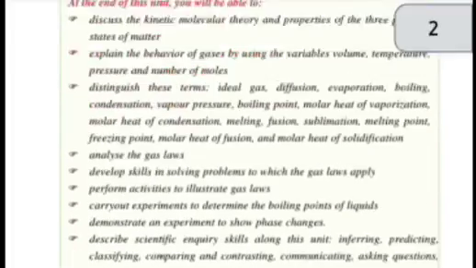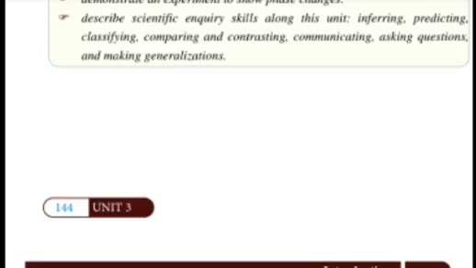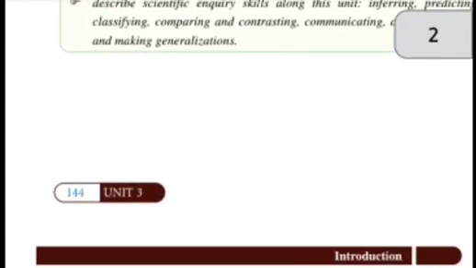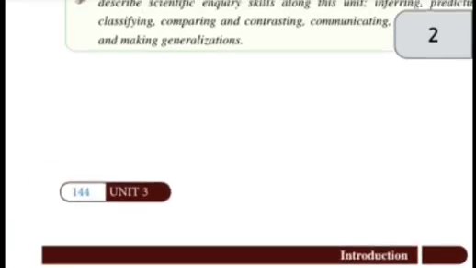Starting up activity: form a group and discuss the following questions. Question 1: During the rainy season, sometimes we observe ice rain. What is the source of this ice rain or precipitation? What makes it different from water? Question 2: If you put some water in an evaporating dish and gently heat it for some time, what kind of change do you observe? Let us see these two questions as a start-up activity.